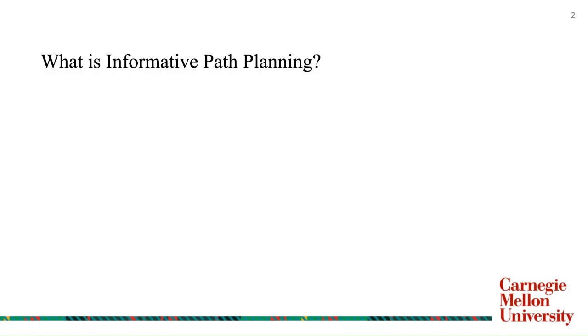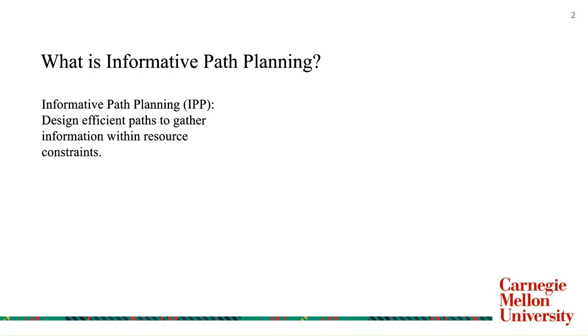Let us start with understanding what informative path planning is. Informative path planning, or in short, the IPP problem, aims to design a path that maximizes information within a resource constraint in a given environment. Formally, we want to find an optimal trajectory psi star that maximizes information gain, represented as I of psi, within a budget denoted by B.